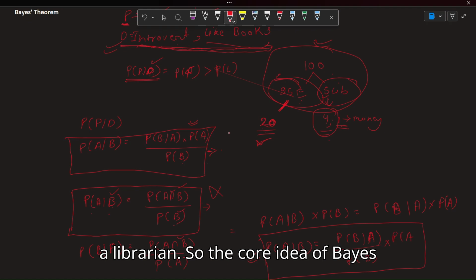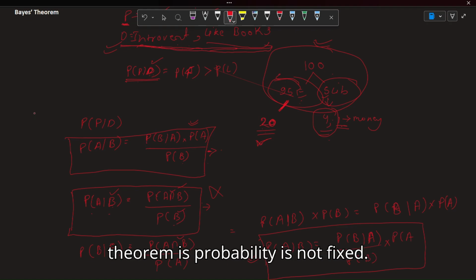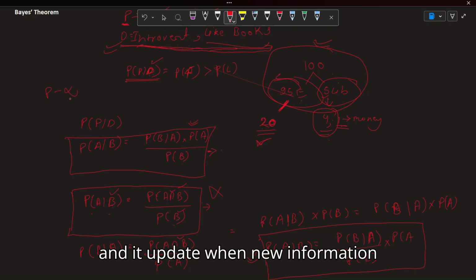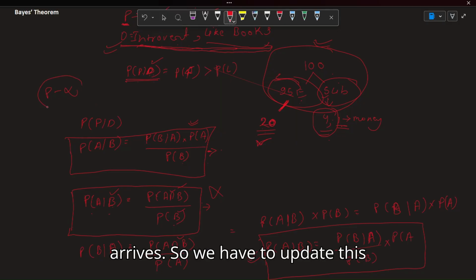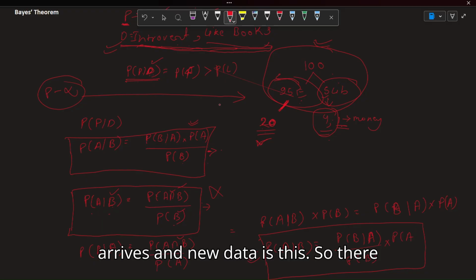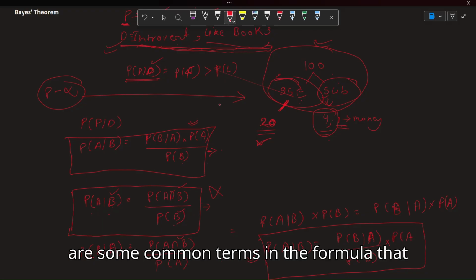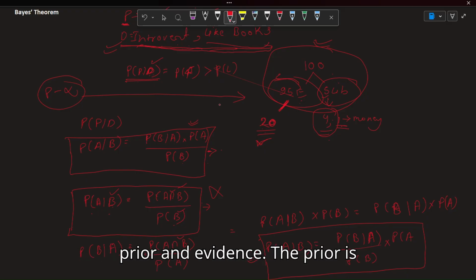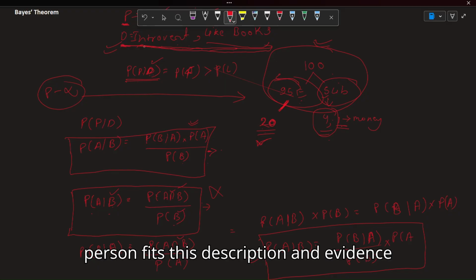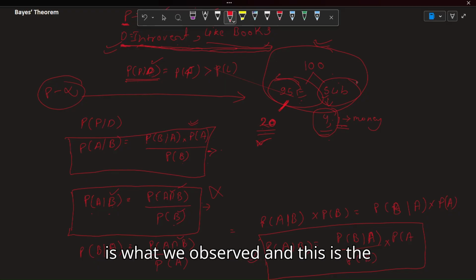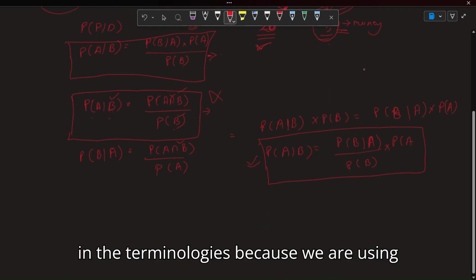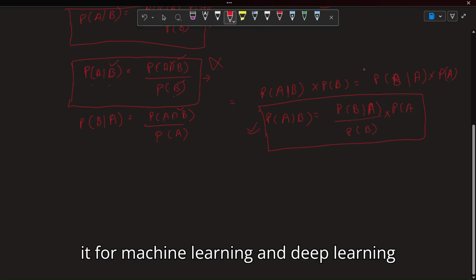So the core idea of Bayes theorem is that probability is not fixed. It can change and it updates when new information arrives. So we have to update this probability, our beliefs, when the new data arrives, and new data is this. There are some common terms in the formula, prior and evidence. Prior is basically what we already know, that this person fits this description, and evidence is what we observe, and this is the evidence. So these are some common terminologies, but we don't have to get into the terminologies because we are using it for machine learning and deep learning algorithms.